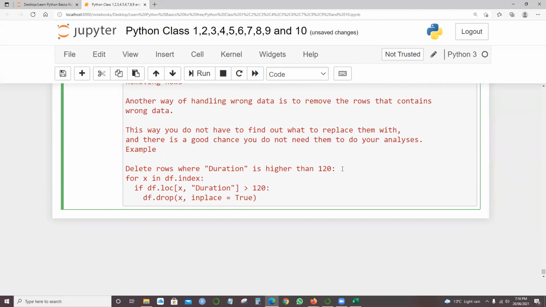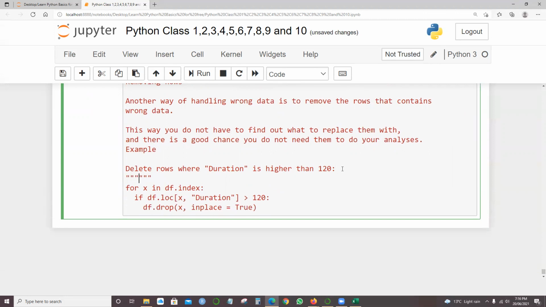Here, if I give the comments over here, the same for loop: for x in df.index, if df.loc, whatever the location name is, we don't know the location name, but duration greater than 120, simply say df.drop with inplace equals True. This line will automatically remove all the rows where the duration is greater than 120.